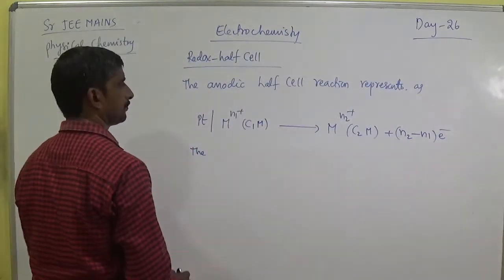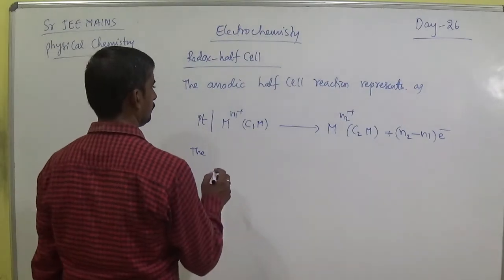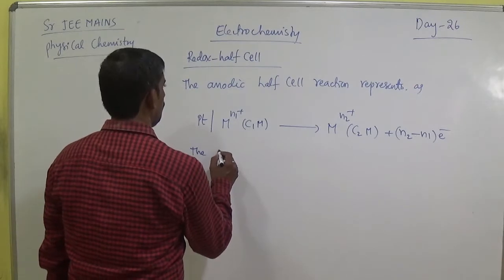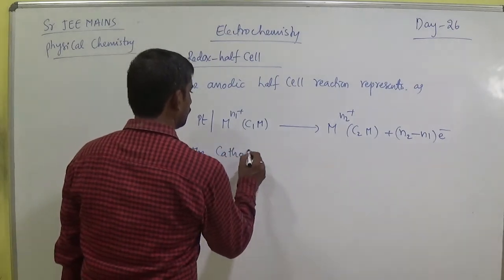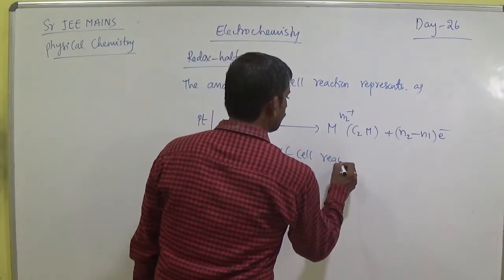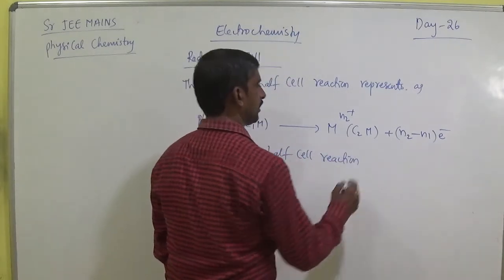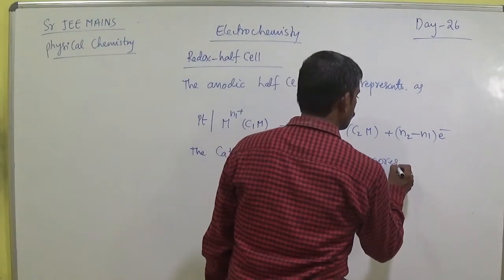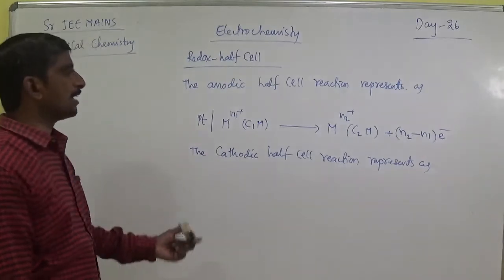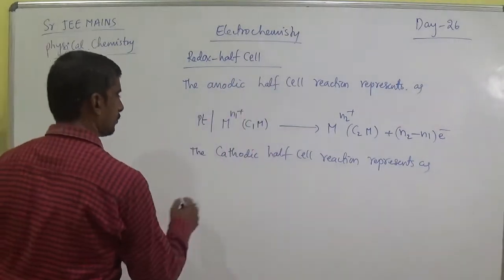Next case. The cathodic half cell reaction represents as, cathodic means reduction, that means reverse.